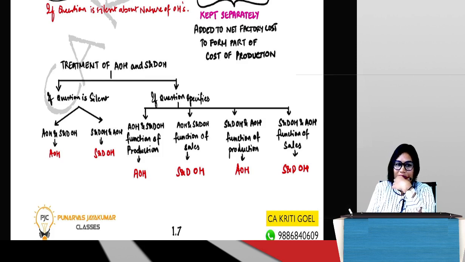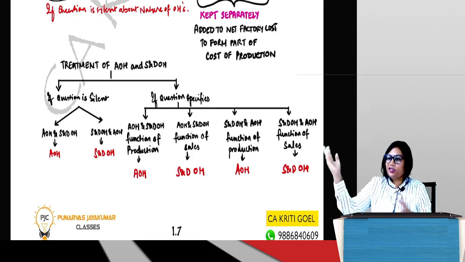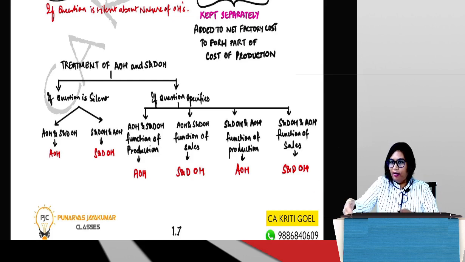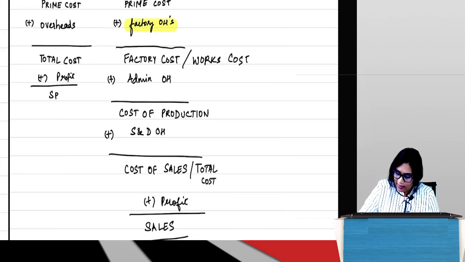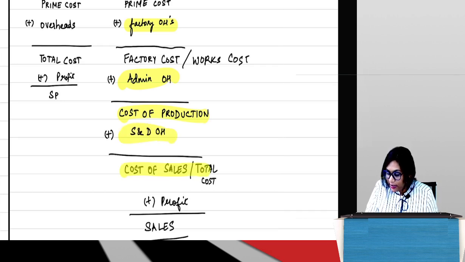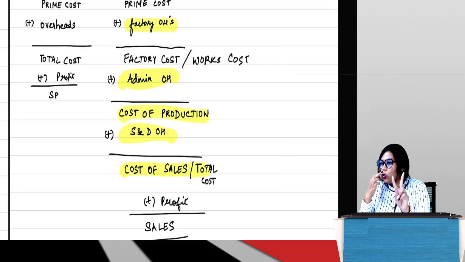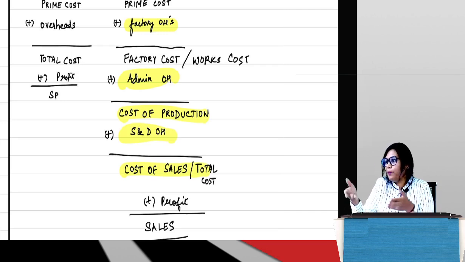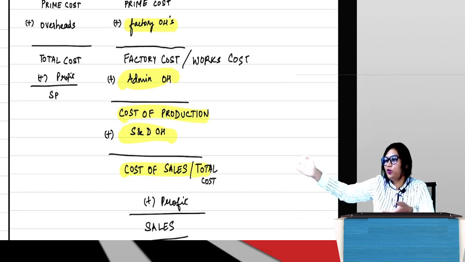What will you do? How can it be AOH and SNDOH together? In my cost sheet we saw that AOH gets added here to get cost of production, then SNDOH gets added here to get cost of sales, which means I need to have two costs separately. But in the problem, they have given AOH and SNDOH is 60,000.